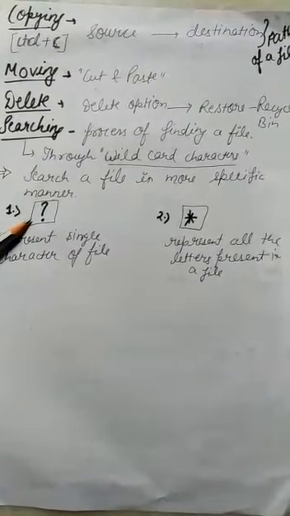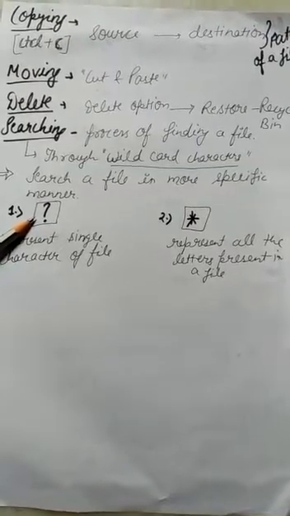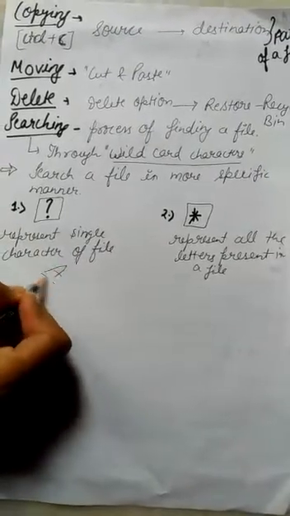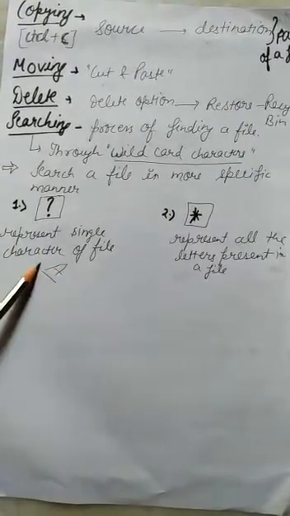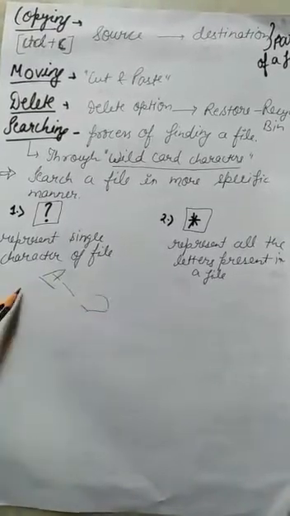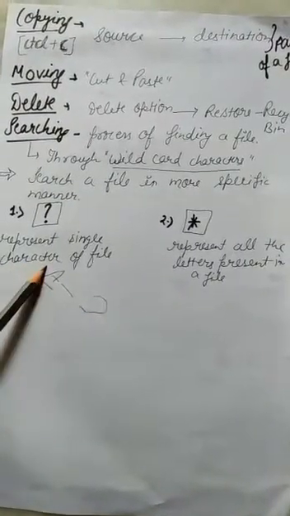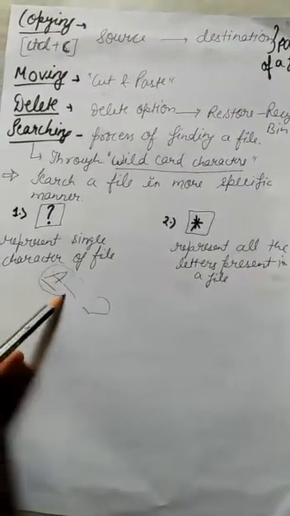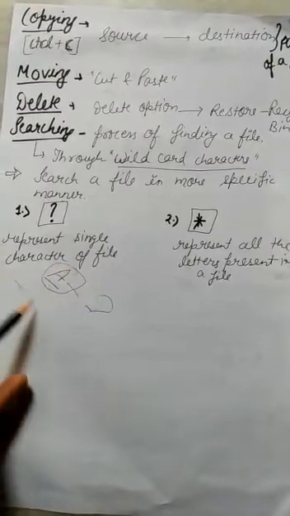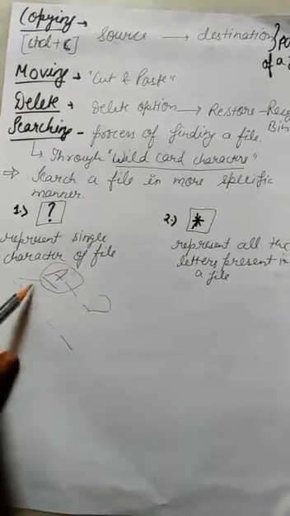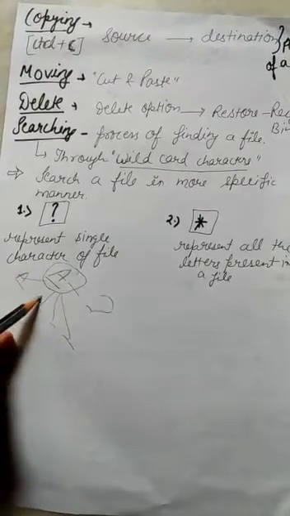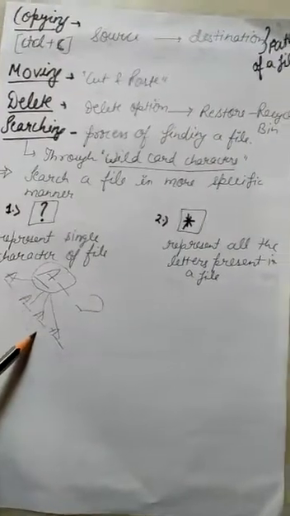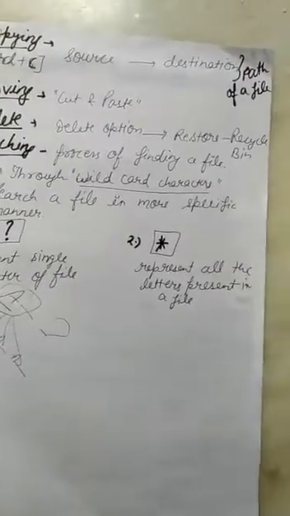Suppose we want to search for a file in the drive that starts with the letter A, but we don't remember the full name of the file. What we will do is select that drive and write A in the search box, and all the files starting with the letter A will be shown. So now we can easily find our specific file, select it, and work on it.